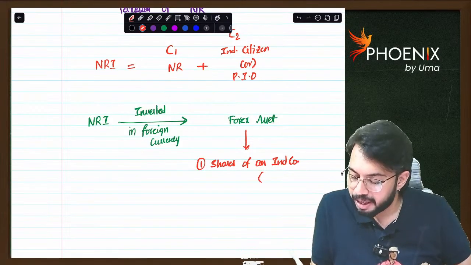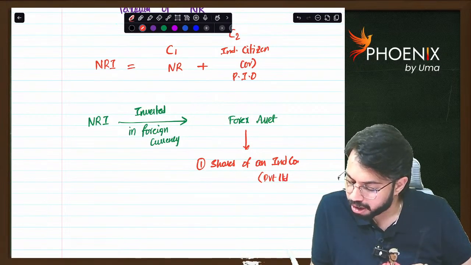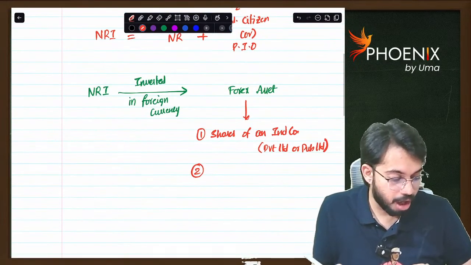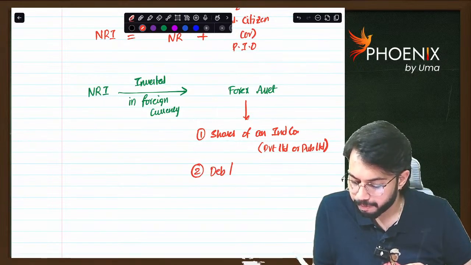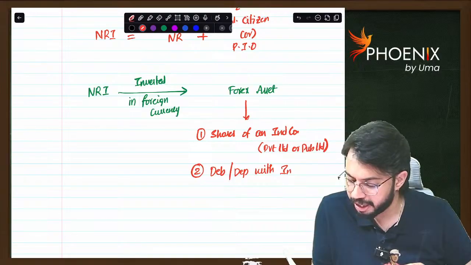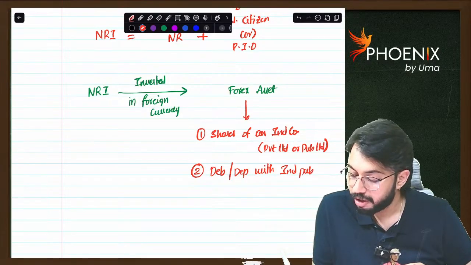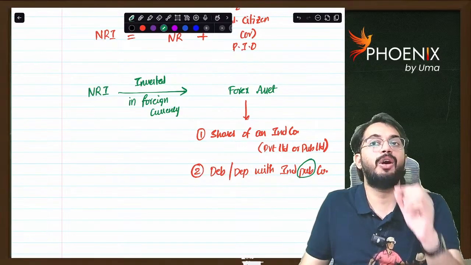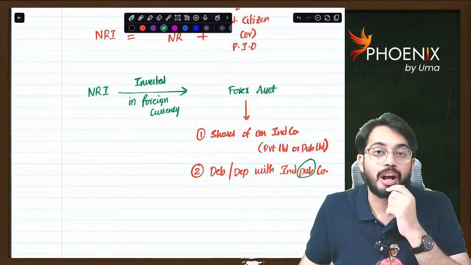The Indian company can be either private limited or public limited. Next, debentures or deposits with an Indian public company. Very important: only if it is a public company will it be treated as a forex asset.